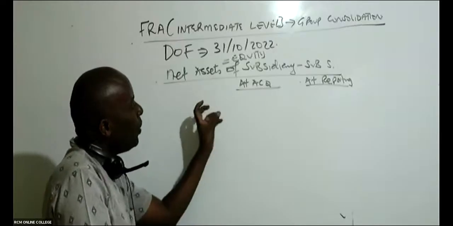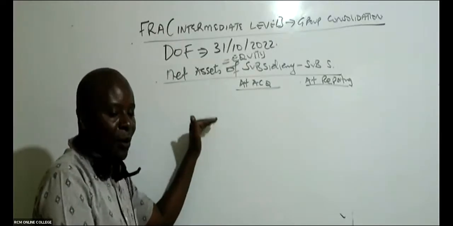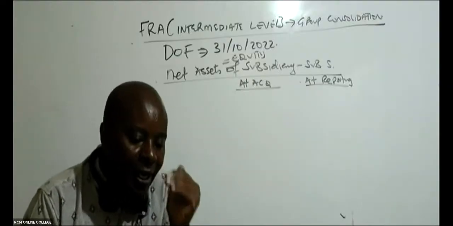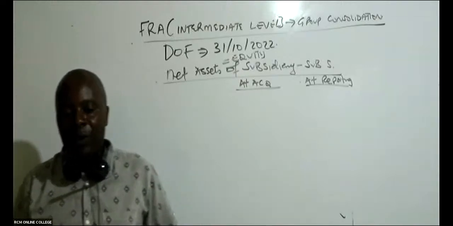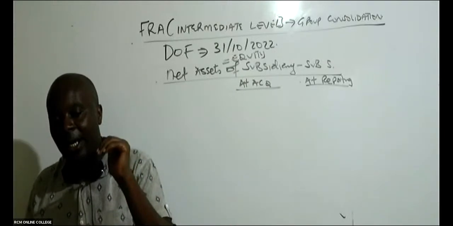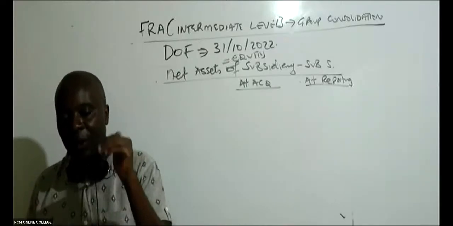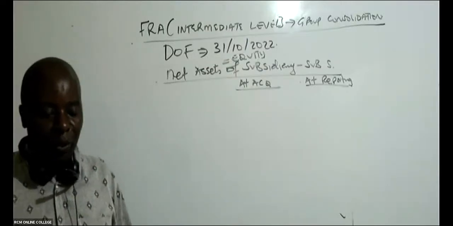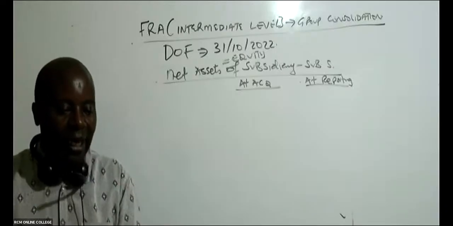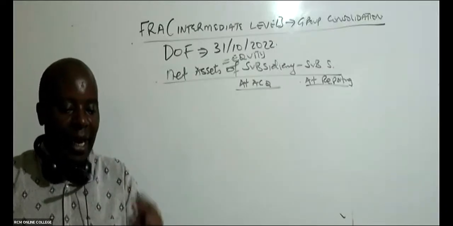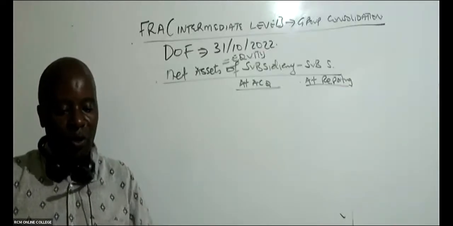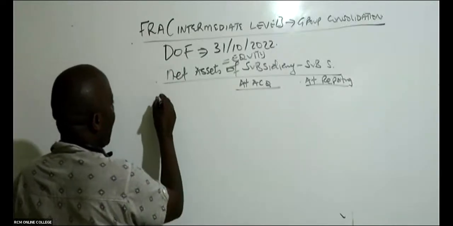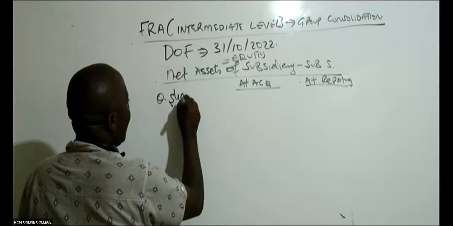Are you able to give me examples of the equity components that I'm going to bring here? Is there anybody who remembers the equity components that must always be there whenever I'm doing subsidiary valuation? Like share capital, ordinary shares? I love that. Any other? Those are the equity components. So in this case, we have ordinary share capital.